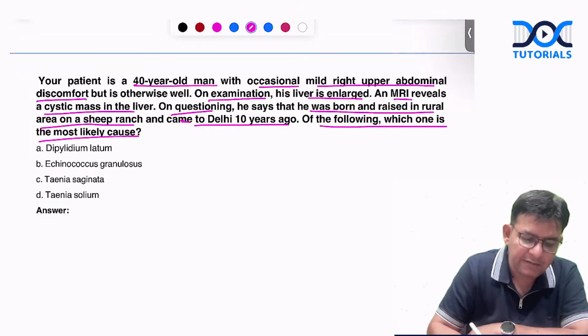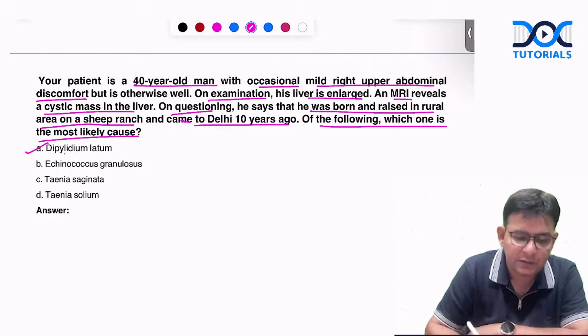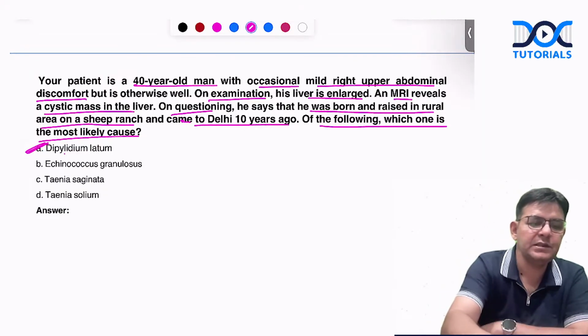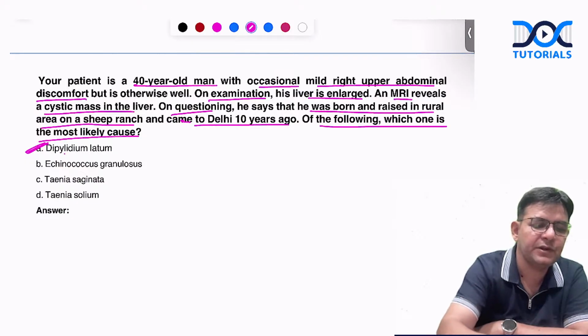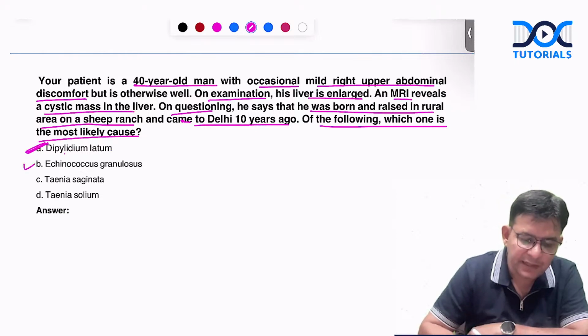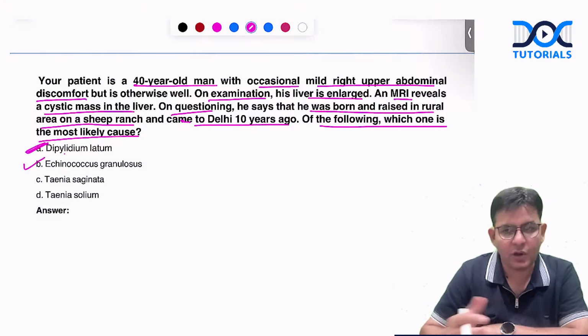Is it Diphyllobothrium latum? Is it Echinococcus granulosus? Is it Taenia saginata? Or is it Taenia solium? What is your answer for this particular question? Okay, please tell. The answer is B, Echinococcus granulosus, dog tapeworm.